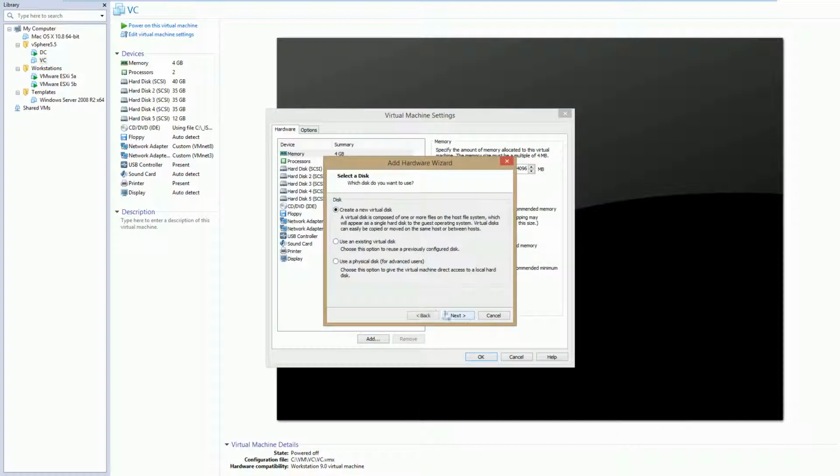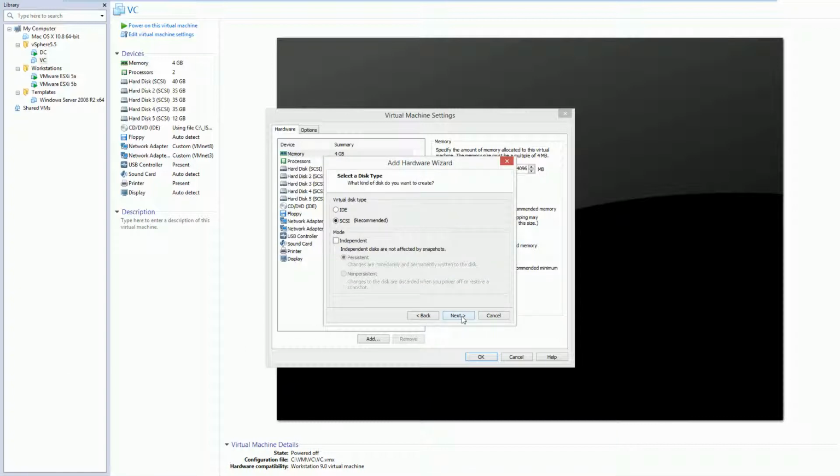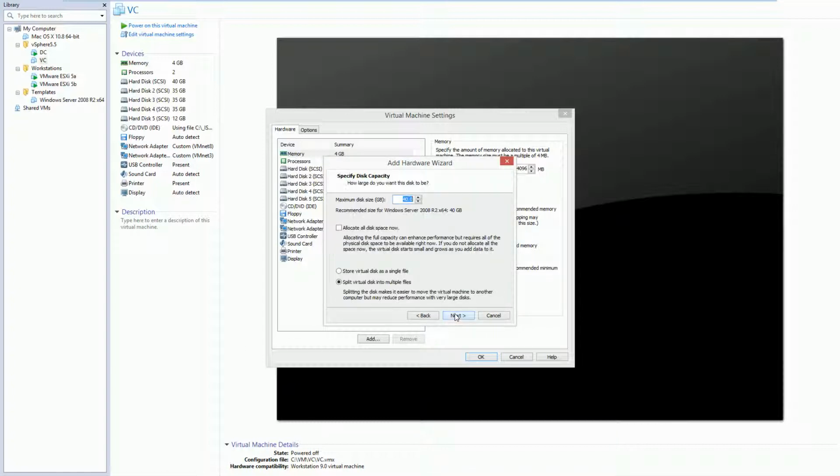Hard disk. We're going to do a new virtual disk. We're going to do SCSI. We're going to change this to 35 gigs and store it as a single disk. I know our lab document says allocate all disk space now. However, this requires a lot of disk space, and this does slow down this lab, so I'm not going to check it.